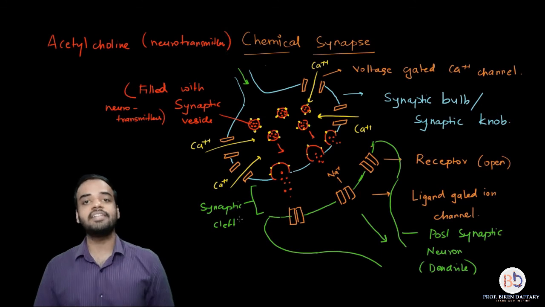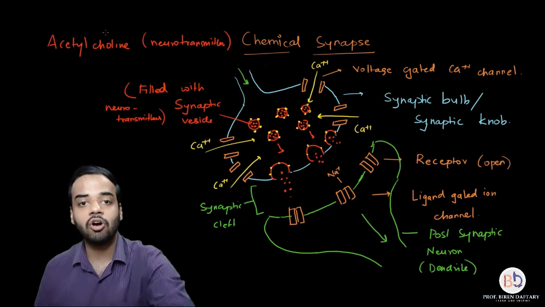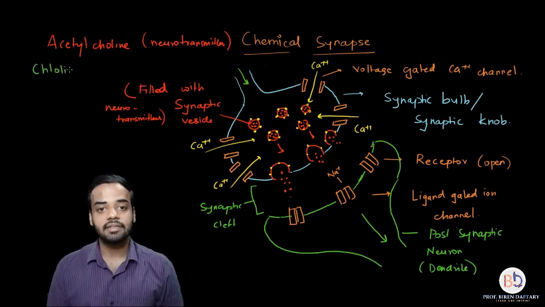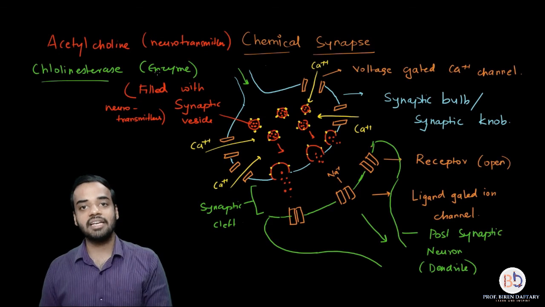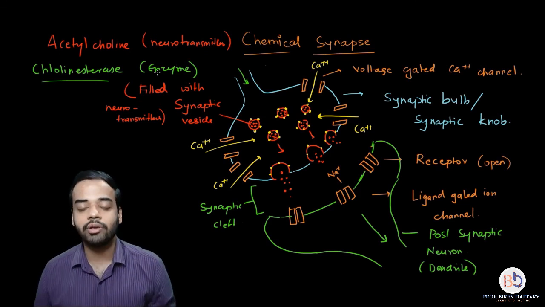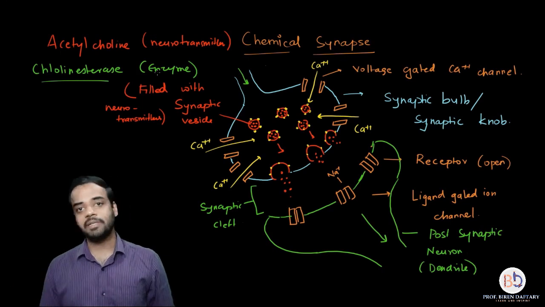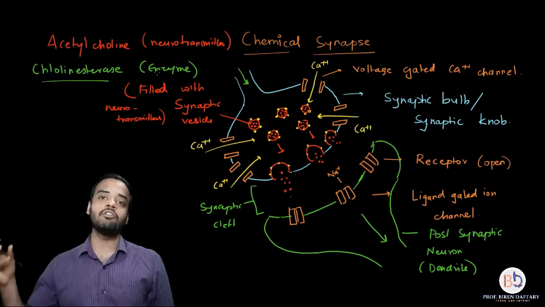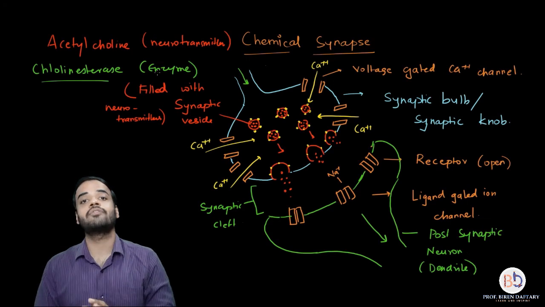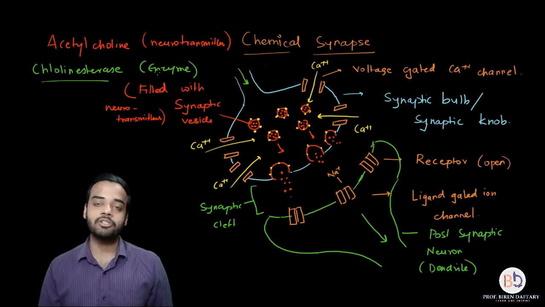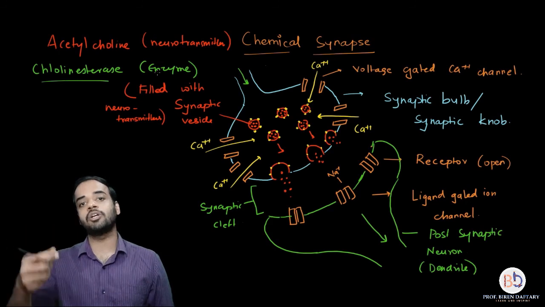So in the case of acetylcholine, inside the synaptic cleft, there is a special enzyme which is called cholinesterase. And from the name itself, you can identify that the function of this enzyme is to destroy the acetylcholine. So this cholinesterase enzyme will destroy the acetylcholine. In short, whatever neurotransmitter is present, an enzyme will always be present in the synaptic cleft, responsible for the destruction of the neurotransmitter after its job has been done, because for a new impulse to be formed, you require a new neurotransmitter to attach to the receptor.